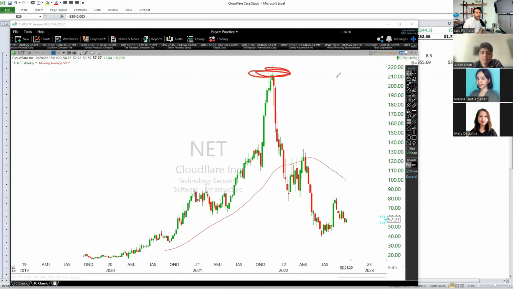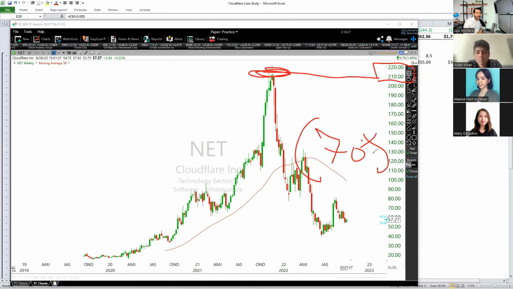Imagine the people that bought this stock around $200 and $220. Maybe someone put in their retirement money, someone that worked for 15 or 20 years and took their hard-earned money and bought this stock at inflated prices. Now they're upside down by 70% because they probably didn't have the financial literacy or the technical skills to be able to do this type of work and analysis. That translates to a lot of headache, to a lot of pain, that ultimately leads to having some sort of illness. It's unhealthy.